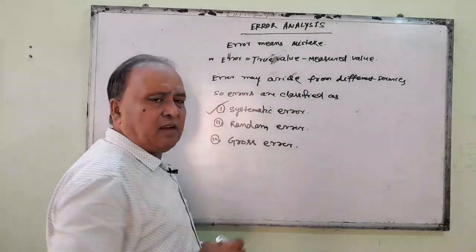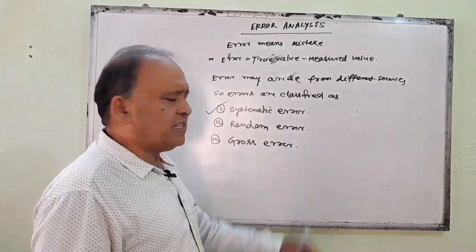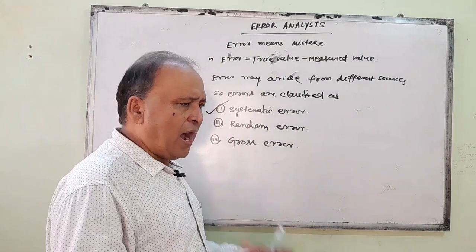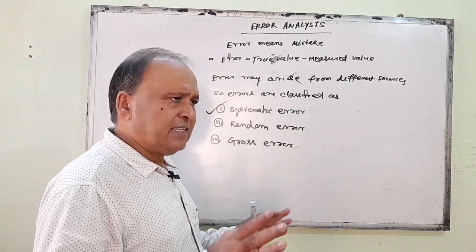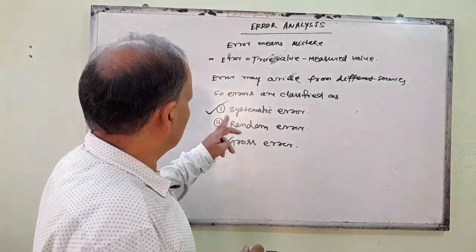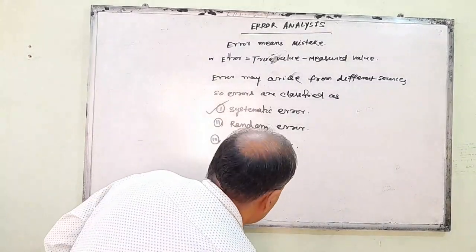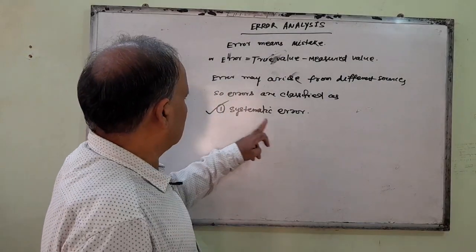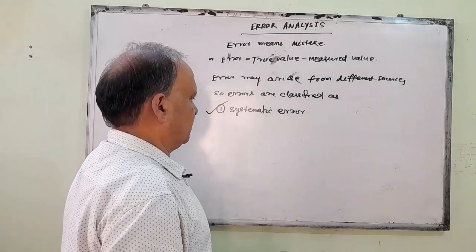What do you mean by systematic error? These are the errors whose causes are known. It means why you commit the mistake, you know it. And this error can be minimized. Again, this systematic error, its causes are known and it can be minimized.